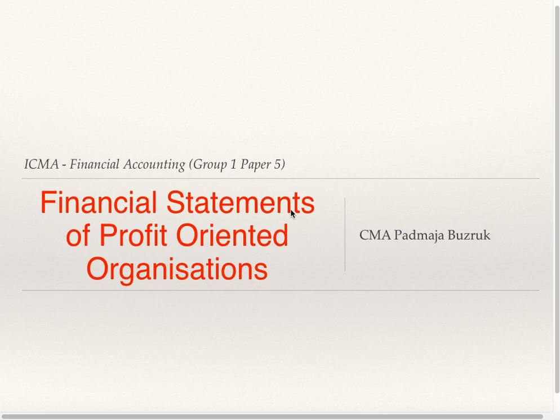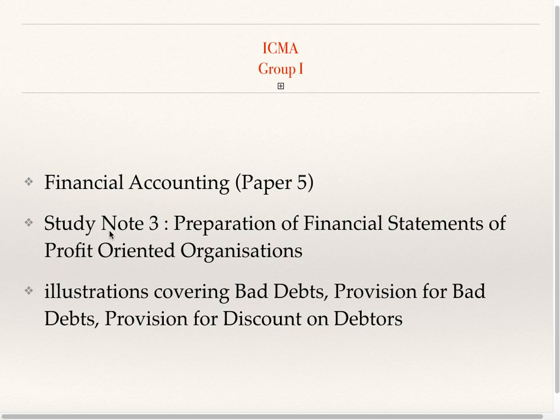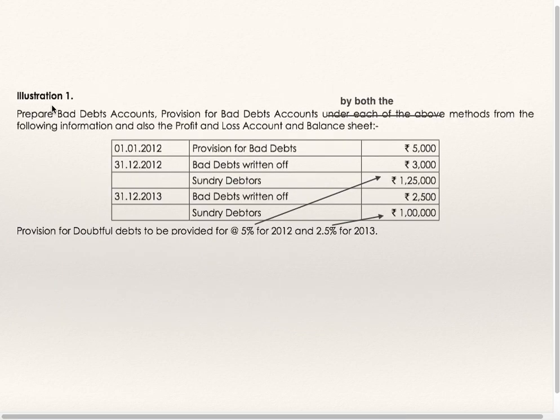I will be continuing with the topic Financial Statements of Profit Oriented Organizations. Go to study note number 3, Preparation of Financial Statements of Profit Oriented Organizations. I will be discussing illustrations covering bad debts, provision for bad debts, and provision for discount on debtors.